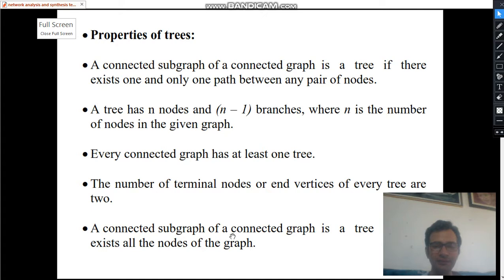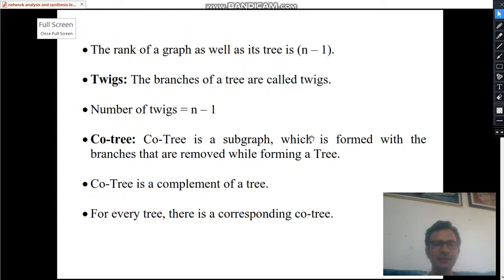A connected subgraph of a connected graph is a tree if it contains all the nodes of the graph. So all the nodes should be there. For example, if we draw a connected subgraph of a connected graph, then it should consist of all the nodes. Then it will be a tree, otherwise it will not be a tree.